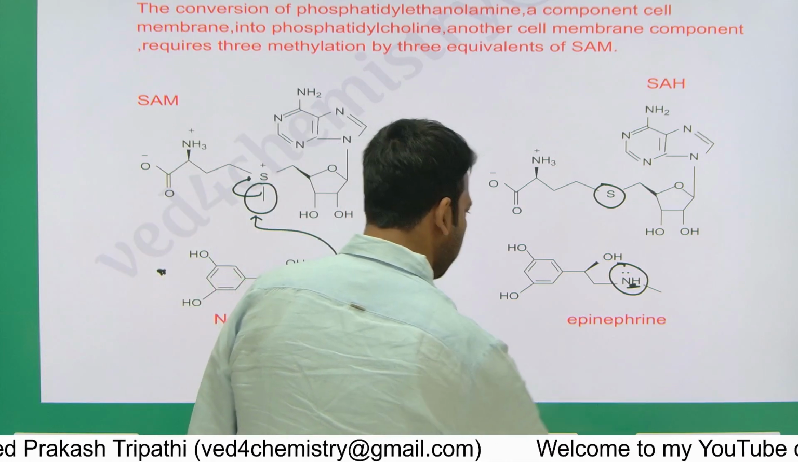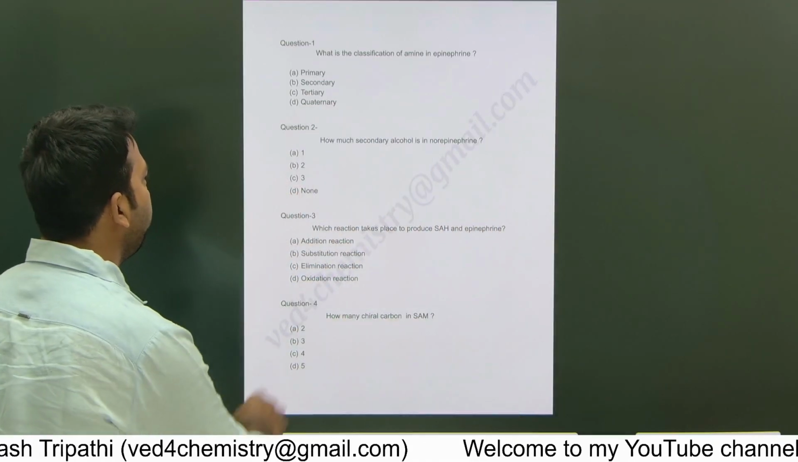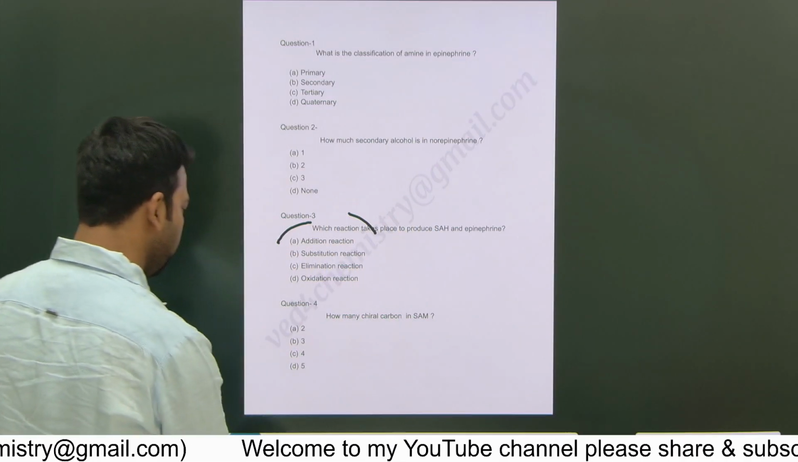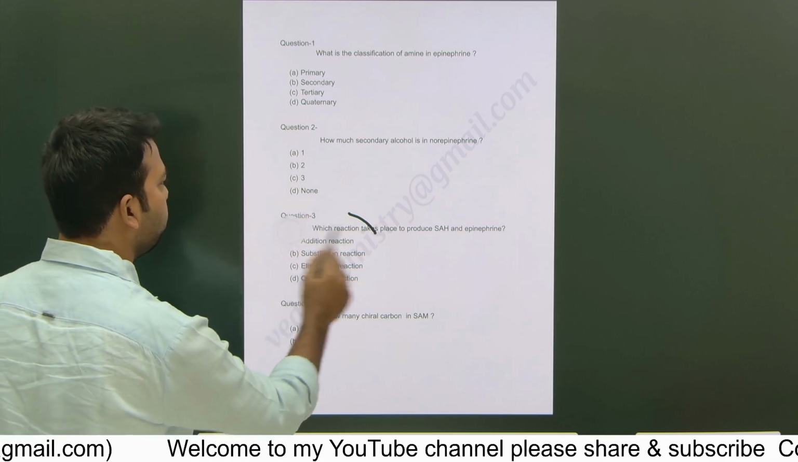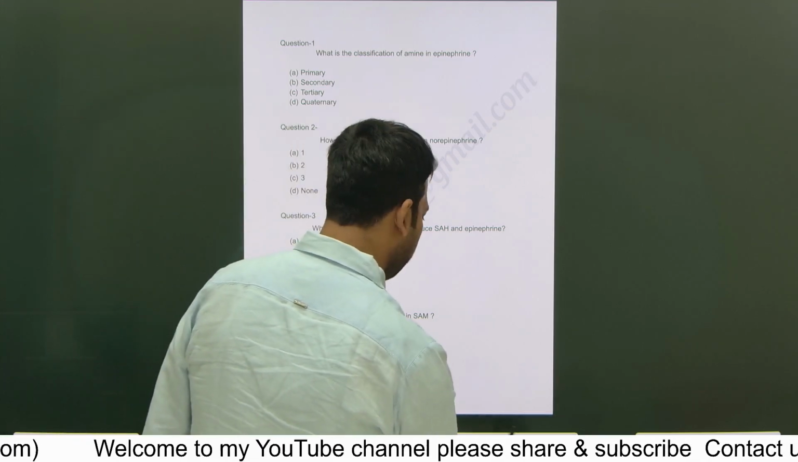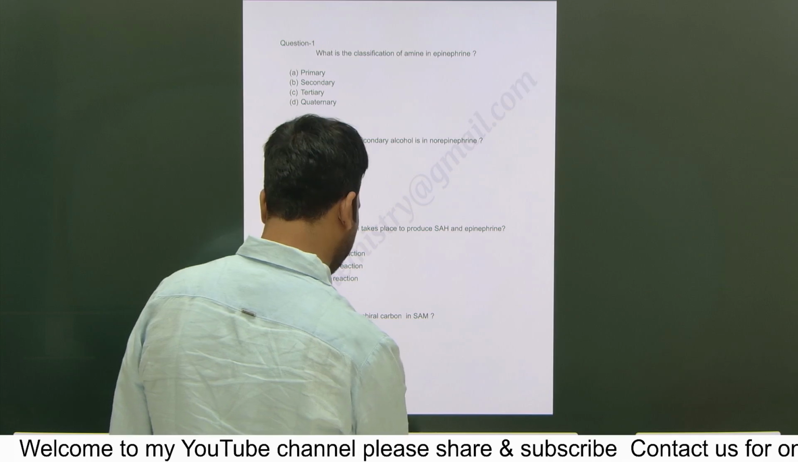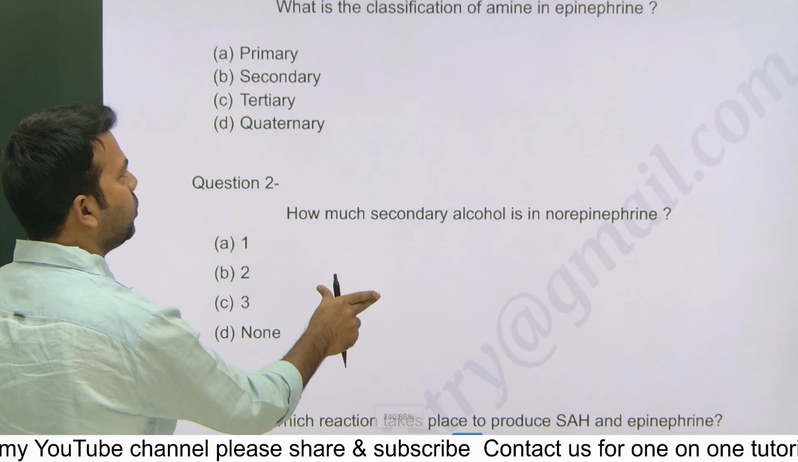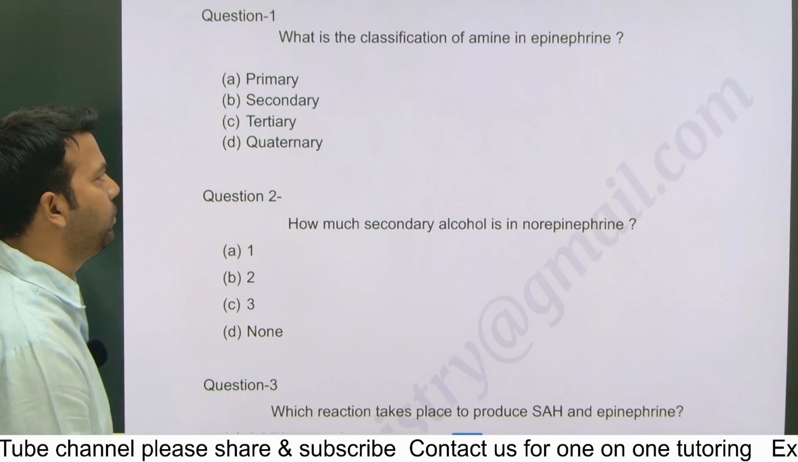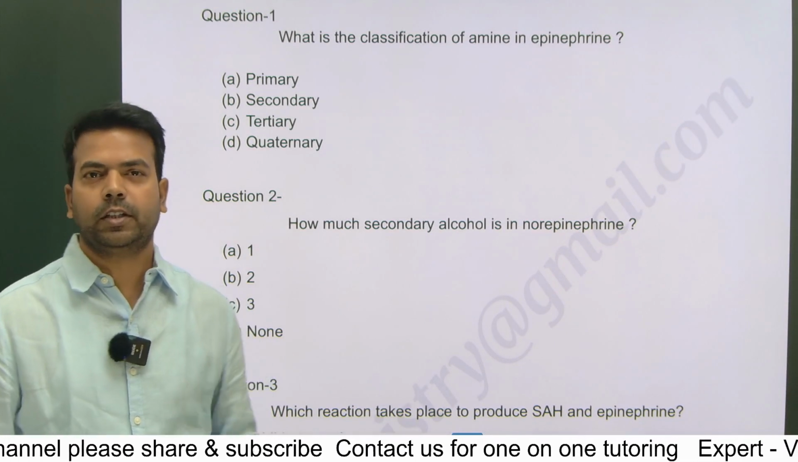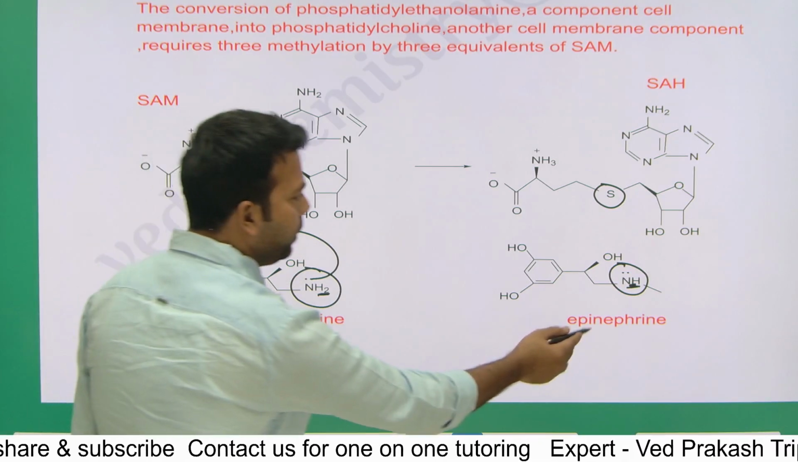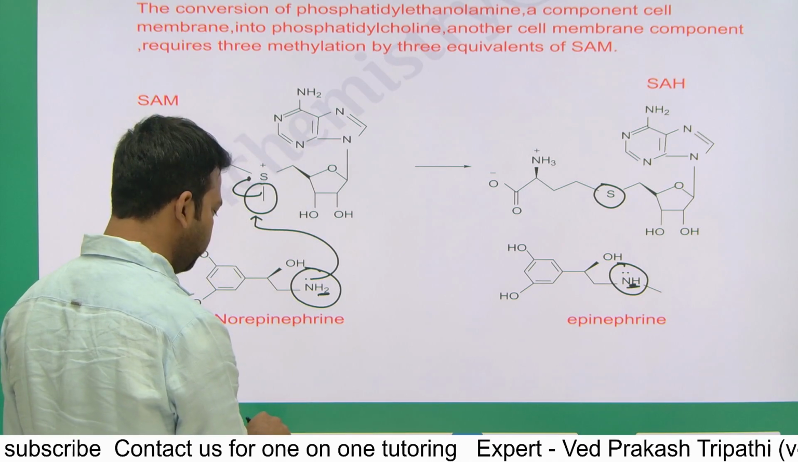So look at the question here. The very first question is, what is the classification of epinephrine? Let me zoom this. So it's talking about epinephrine classification, the amine classification in epinephrine. So look at the example. This is epinephrine and this is nitrogen, which is the amine here.